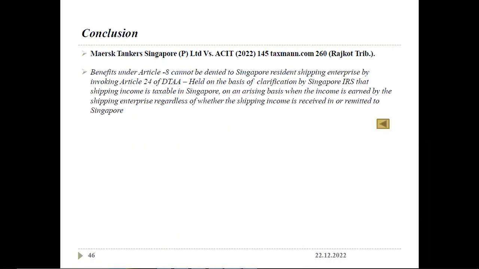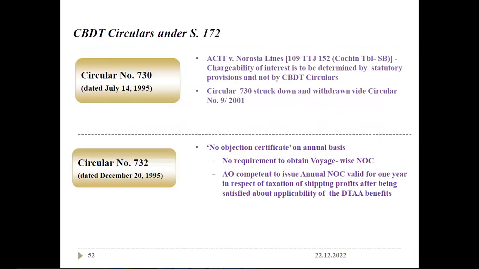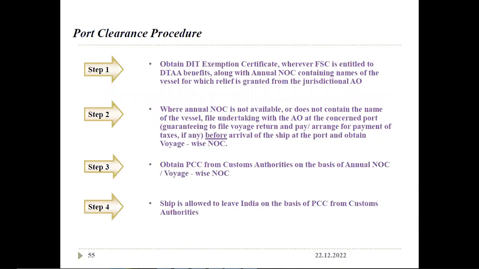Procedure for port clearance. Step 1, they have to obtain DIT exemption. DIT exemption is like, in TDS, we get a section 197 lower deduction certificate. In this case, DIT exemption is nil rate. They don't need to deduct tax. Previously I said 7.5% tax has to be paid, but if the DIT certificate is obtained, they need not pay the tax.